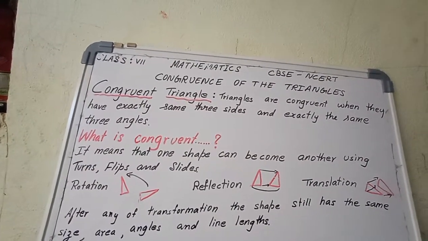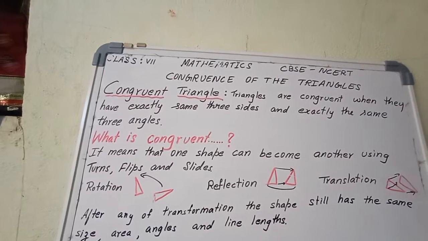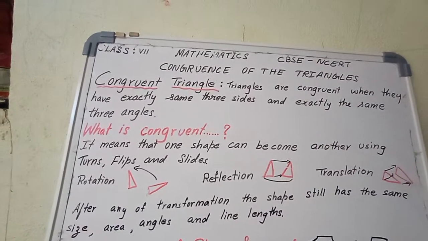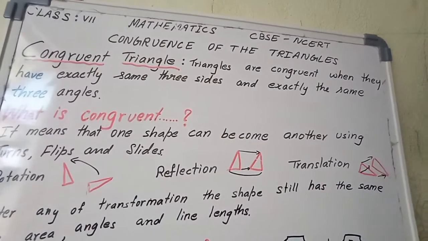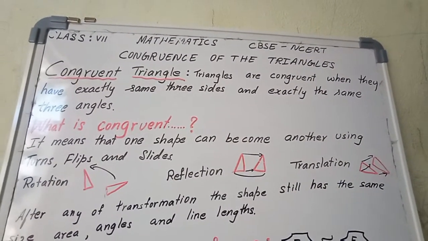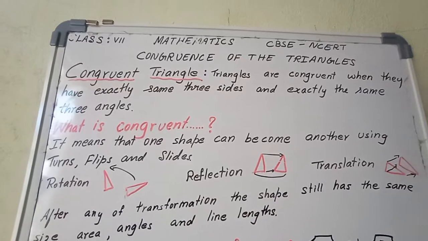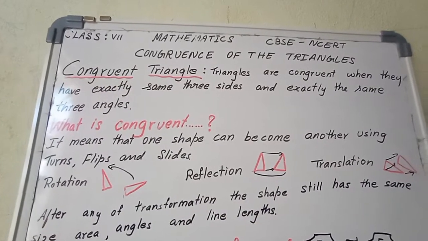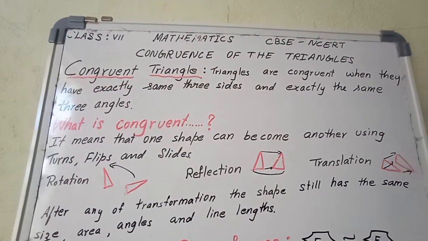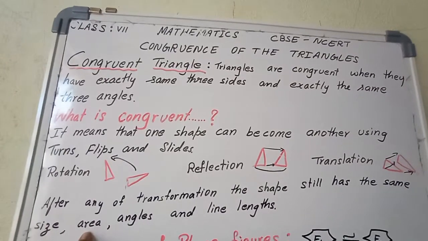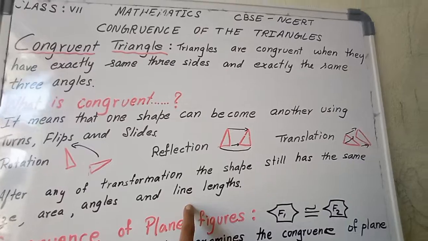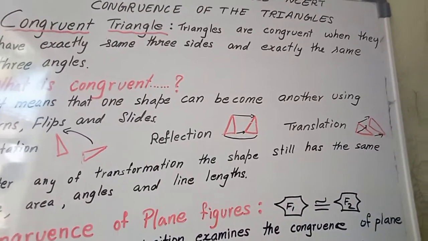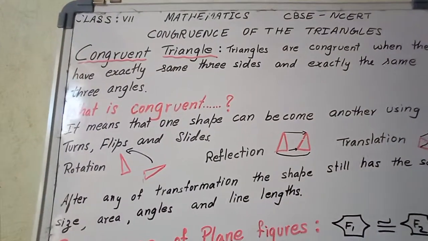After any transformation, the shape still has the same size, area, angles and line lengths. If all these are the same, then we can consider them congruent: size, area, angles and line lengths. Now let us see one by one.